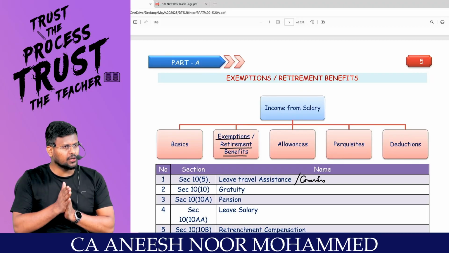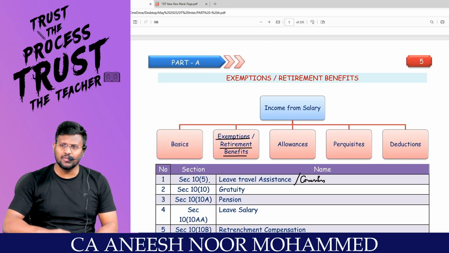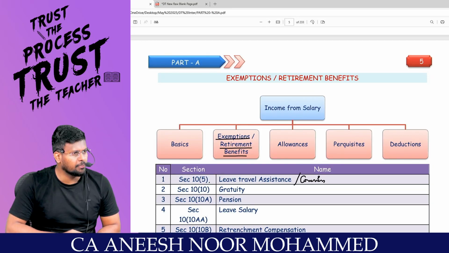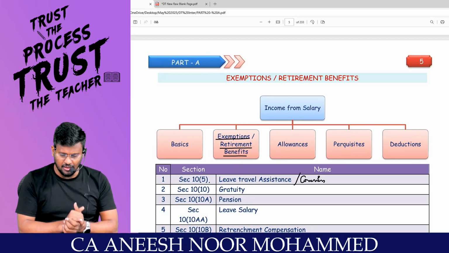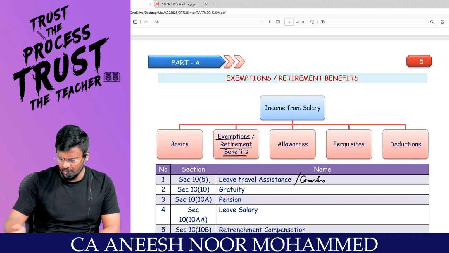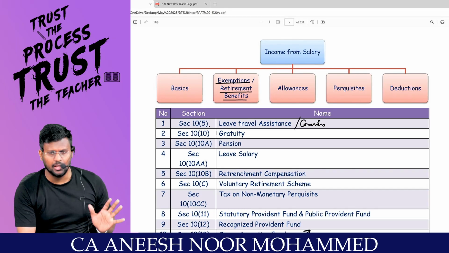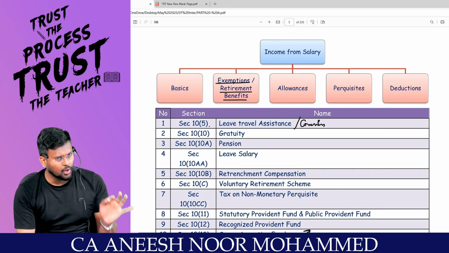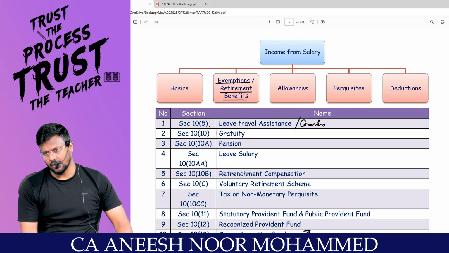Sir, we have started talking about the first chapter, that is salary. The chapter salary is classified into 5 categories. Number 1, basics. Number 2, exemptions or retirement benefits. Number 3, allowances. Number 4, number 5. In basics, the main important point to take away is that if there is an employer-employee relationship, then such an income will be taxable under the head income from salary.